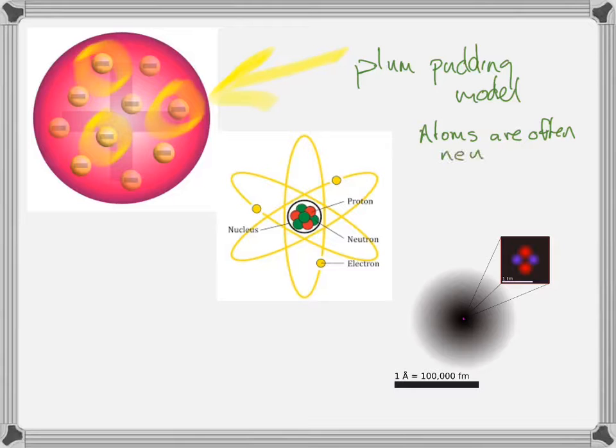And so if there are these negatively charged particles in an atom, then there must also be positive charge in an atom. And J.J. Thomson's best description was that the pudding itself is the positive charge and the negative charges are just stuck in there. So the positive charge is just evenly distributed about the atom with the little negative dots stuck in various places, such that the sum of the pluses and the minuses is 0, or somewhere close to 0 if we ionize the atom, right?